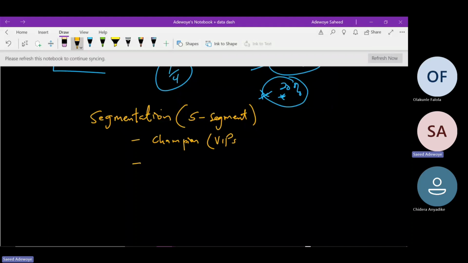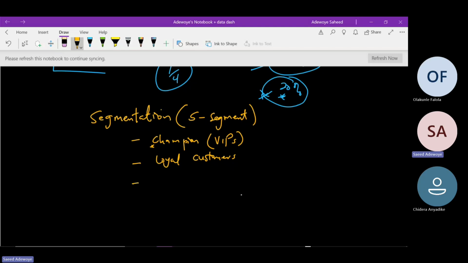Then the second segment that we'll be doing today is loyal customers. Loyal customers are consistently good, but not up to, as compared to champions. They're also buying goods, but they are just like the second tier of our customer segments.